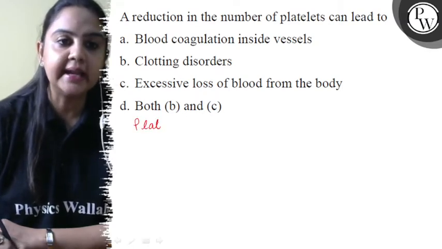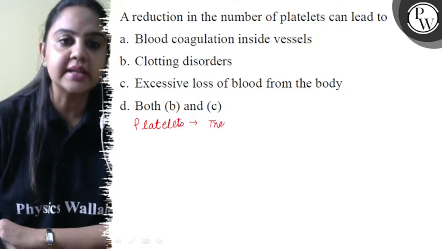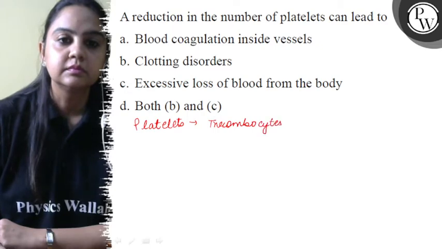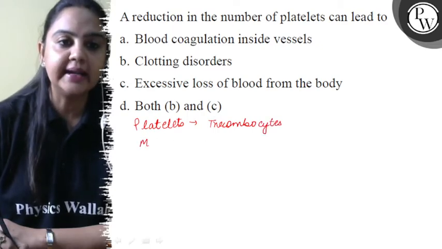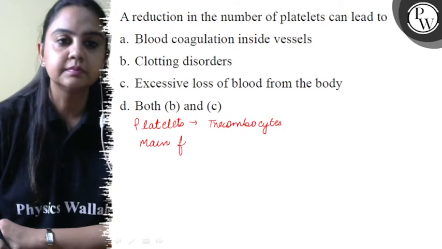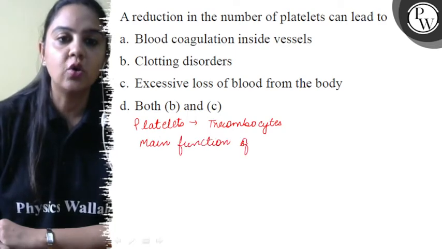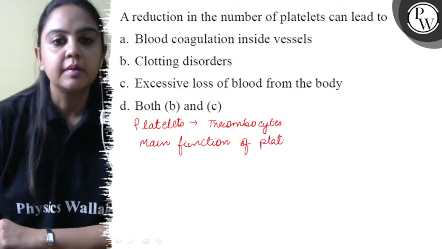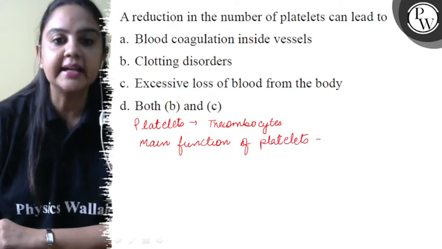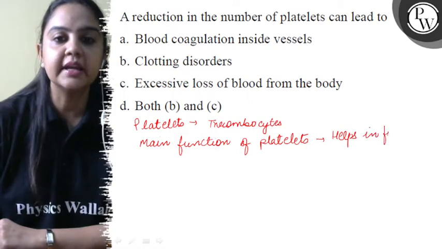So these platelets, they are called as thrombocytes. The main function of platelets is that it helps in forming a clot.